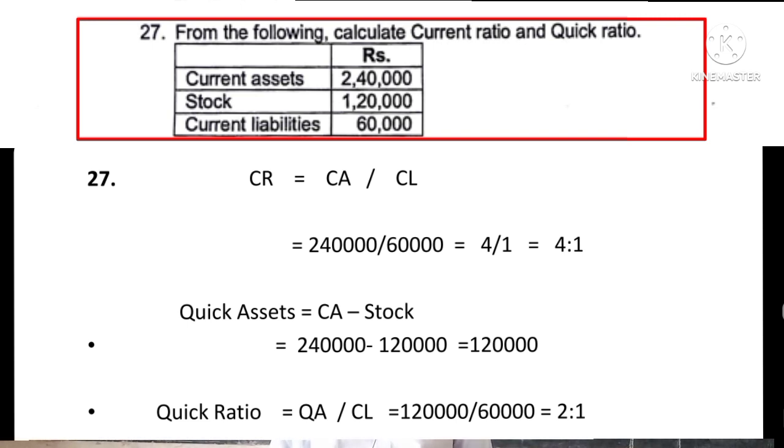Then quick ratio. For quick ratio, formula is quick assets upon current liabilities, but quick assets are not given. We have to calculate. How we have to calculate? Quick assets is equal to current assets minus stock. So 2,40,000 minus 1,20,000, it comes to 1,20,000. Then quick ratio is equal to 1,20,000 upon 60,000, it comes to 2:1. So this is the question number 27.